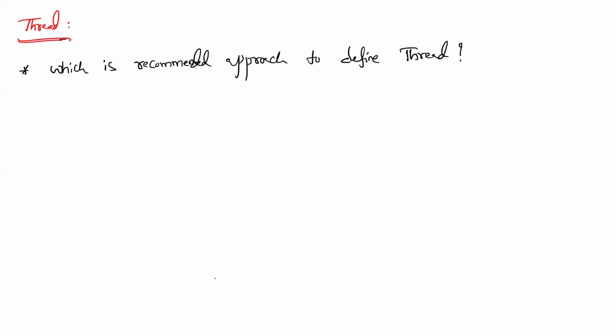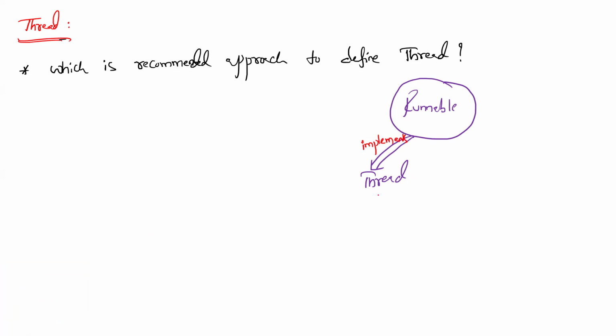Yeah, so it is like this. There is a Runnable interface, and this interface is implemented by one class called the Thread class. Runnable is a predefined interface, and Thread class is also a predefined class.